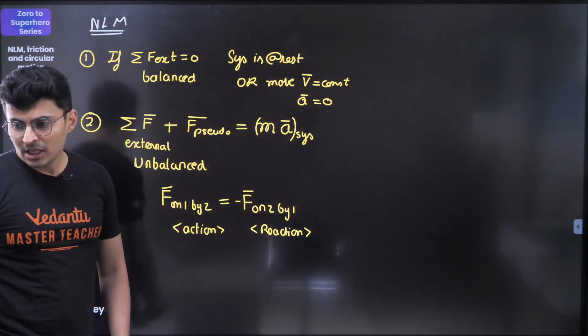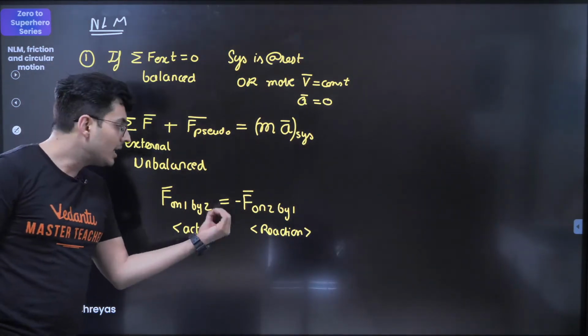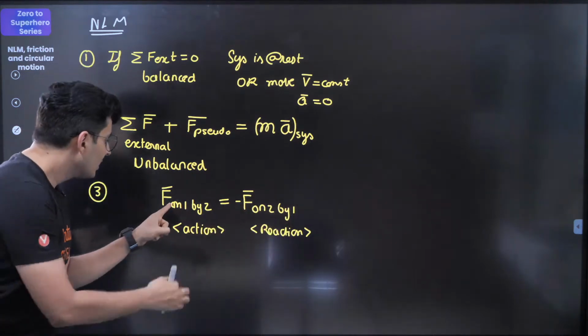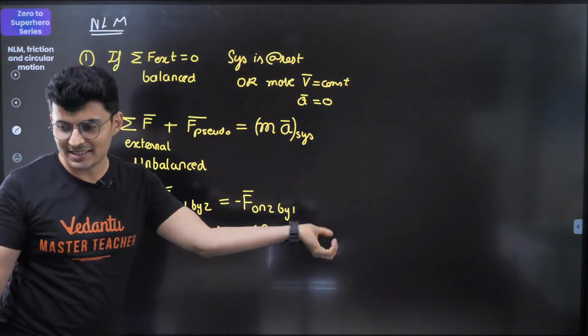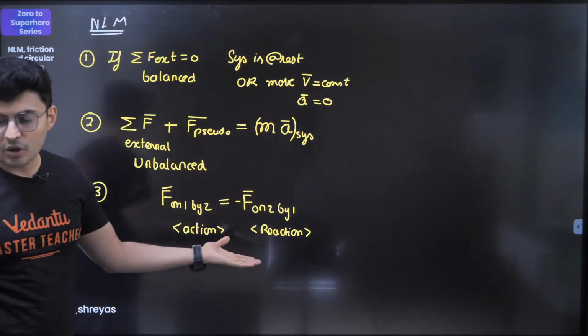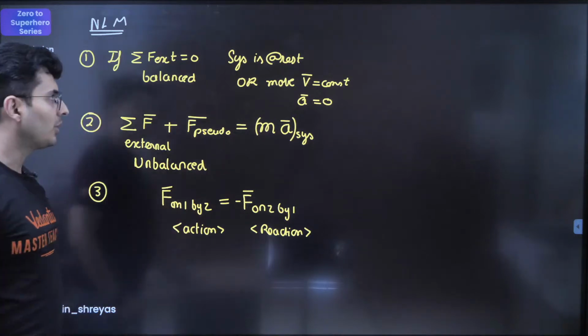Think about it. Definitely they will not, because this is on 1, this is on 2. They are acting on two different bodies, so they cannot cancel out each other. Keep this in mind. Very, very important.